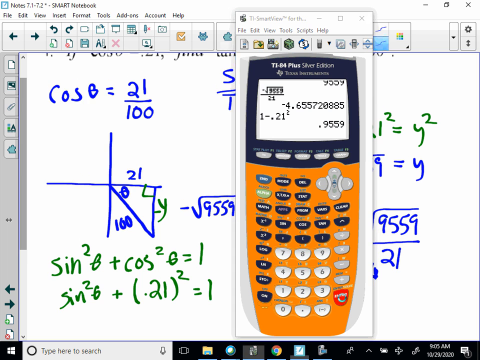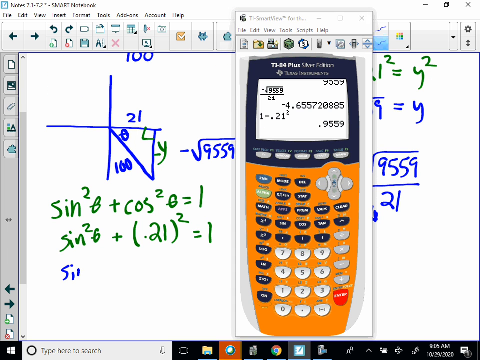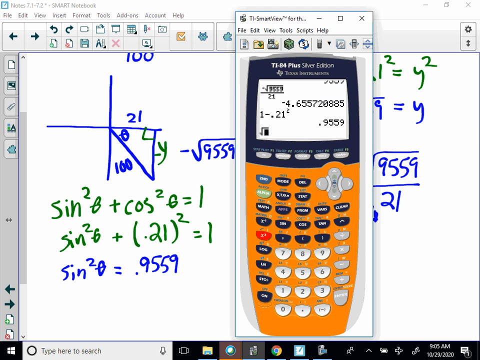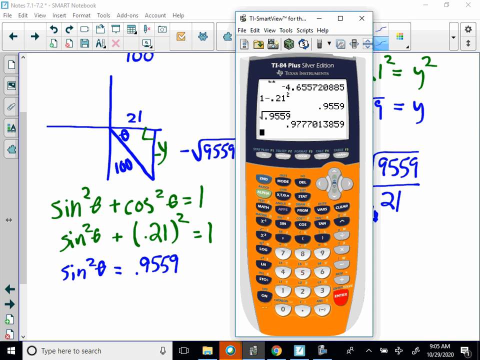So we're saying sine squared theta is equal to 0.9559. Square root that, and it gives us 0.9777.